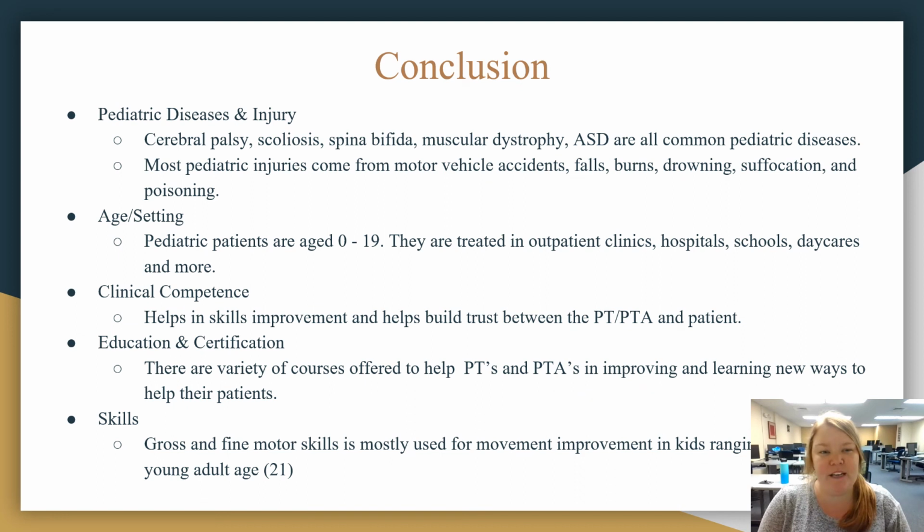To conclude pediatric diseases and injuries, here are some examples: cerebral palsy, scoliosis, spina bifida, muscular dystrophy, and ASD. These are all common. Most pediatric injuries come from motor vehicle accidents, falls, burns, drowning, suffocation, and poisoning. The age for pediatric patients is 0 to 19. The settings are typically outpatient clinics, hospitals, schools, daycares, and more.